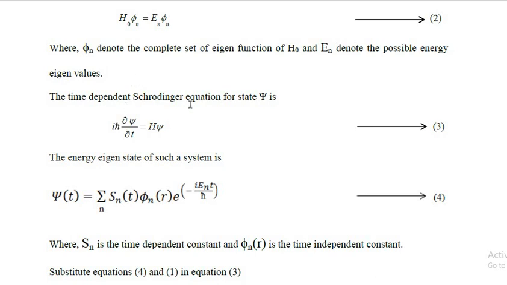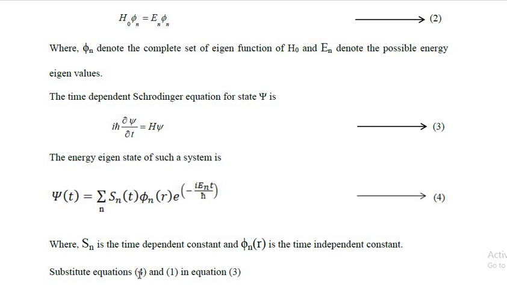The time-dependent Schrodinger equation for state psi is i h-bar dou psi by dou t = H psi. The energy eigenstate of such a system is psi(t) = summation over n S_n(t) phi_n(r) e^(-i E_n t / h-bar), where S_n is the time-dependent constant and phi_n(r) is the time-independent part.